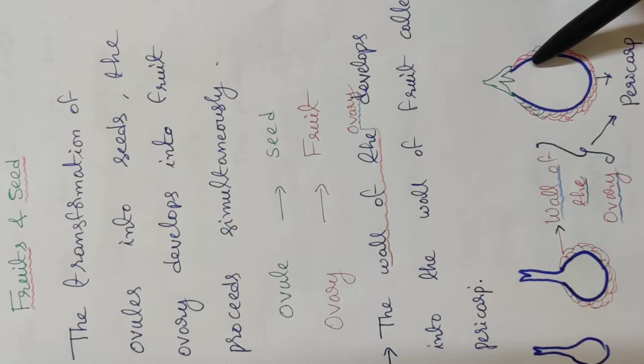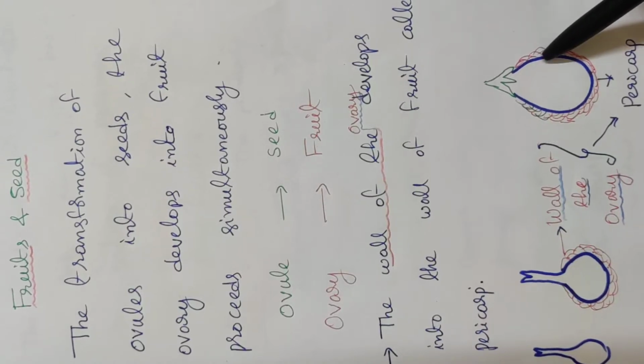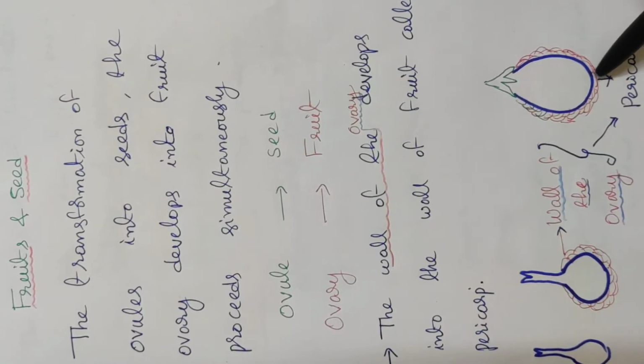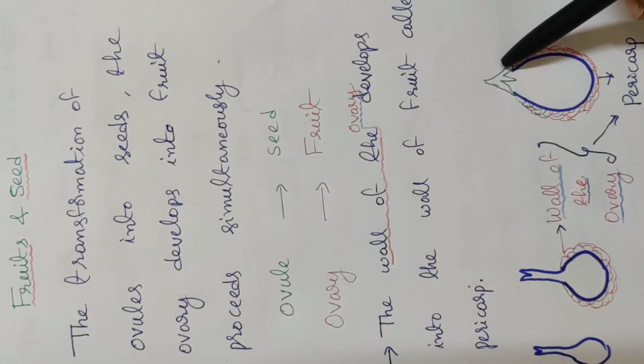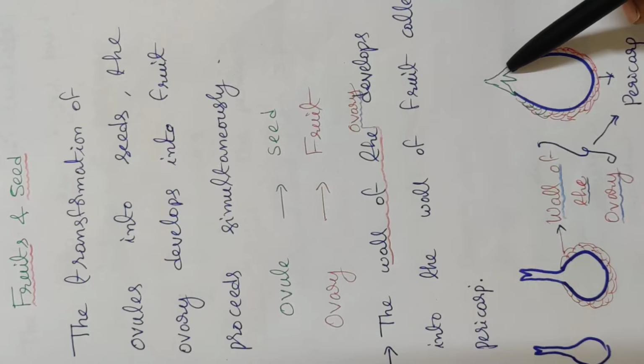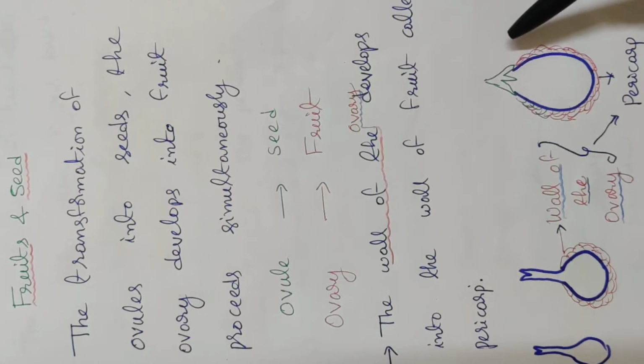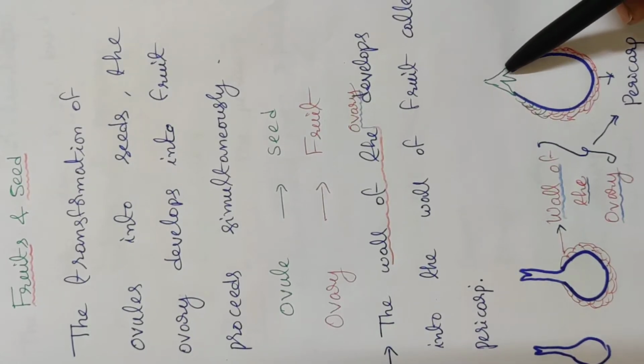Here is the diagrammatic representation of the fruit. Fruit wall, it's a pericarp. Brinjal fruit, persistent calyx. The calyx is attached to the fruit wall.